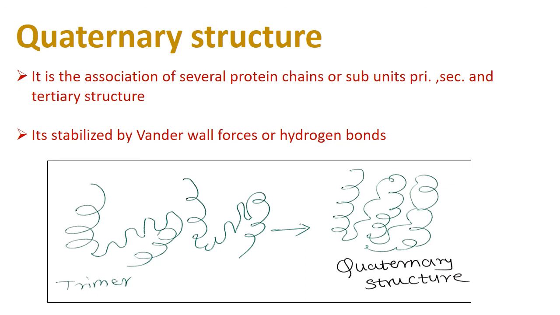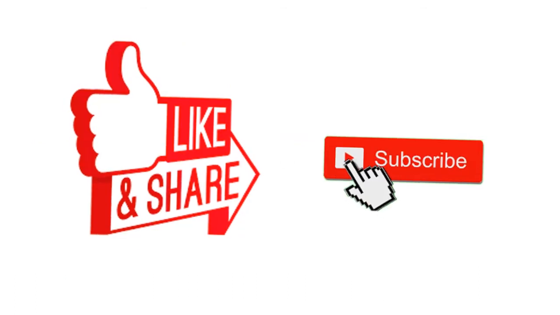An example of quaternary structure, that is a complex structure, is the structure of hemoglobin. Hemoglobin is also a protein. The structure of hemoglobin is also complicated, also complex. This is all about the structure of proteins.